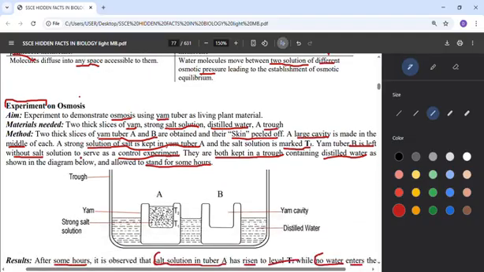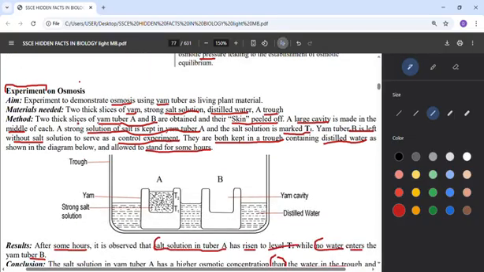Now let's look at this experiment. In the experiment on osmosis, our aim is to demonstrate osmosis. We will be using yam tuber as our living plant material. We can also use non-living material, but here we want to use yam as our living plant material, which is the permeable membrane.